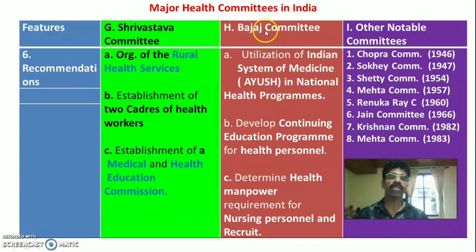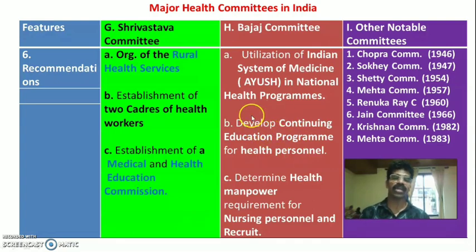Then three important recommendations of the Bajaj committee. First one is utilization of Indian system of medicines, that is indigenous system of medicines or AYUSH, in the national health programs. Then develop continuing education program for all the health personnel in India by the health agency. So to improve the quality of the health workers, develop continuing education program for all the health personnel by the health sectors.